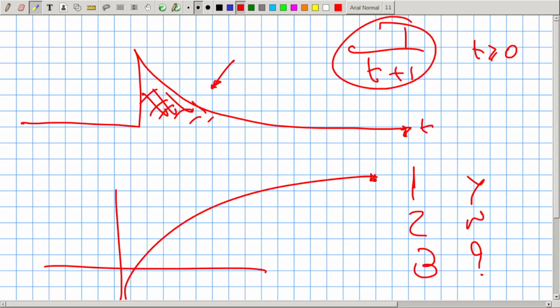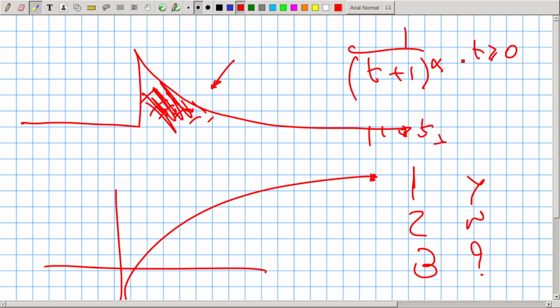So this area behaves as a logarithm as time goes on, and it goes to infinity. This one is not absolutely integrable. If I was taking something like this, or any power strictly bigger than 1, then the area is finite.